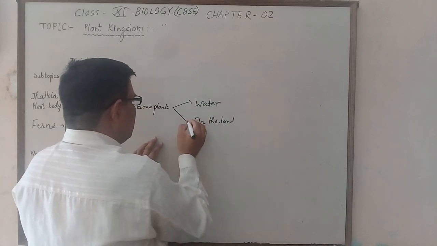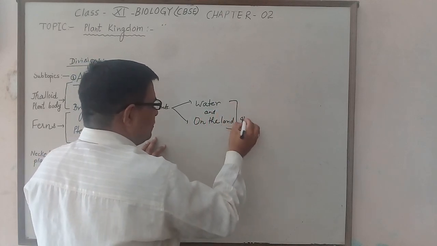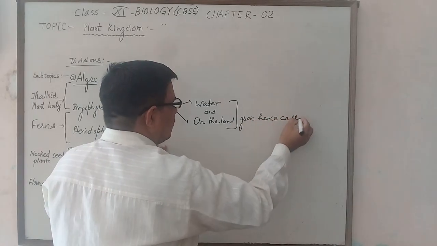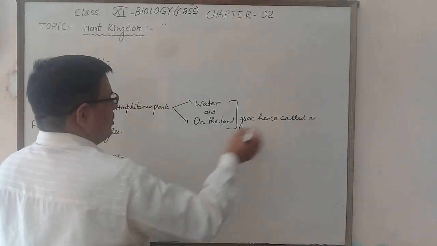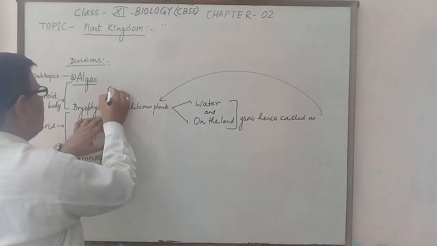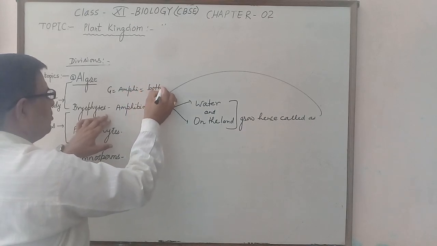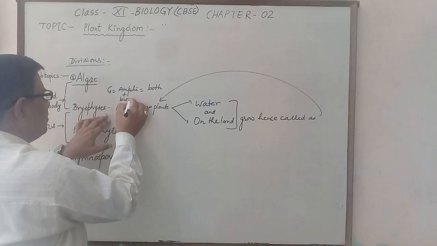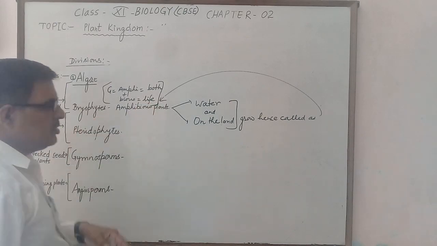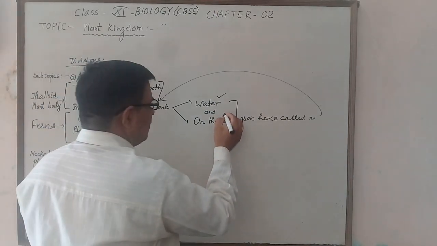Growth occurs in the water and on the land, hence called amphibious plants. Amphi means both, plus bios means life. So bryophytes survive in both water as well as on the land.